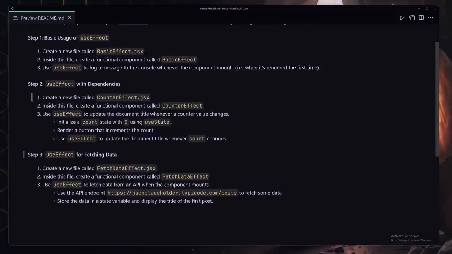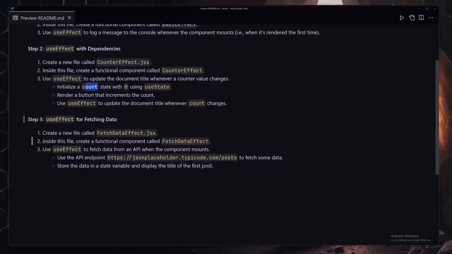Then in the second portion, you're going to be using the useEffect one more time. Create first of all the counter effect component, then use the useEffect to update the document title whenever the count value changes. First you have to initialize the count to 0 by using the useState, then render a button that increments the count, and use the useEffect to update the document title whenever the count changes. And finally you're going to be using the useEffect to fetch the data.